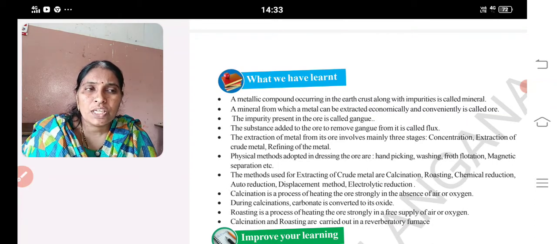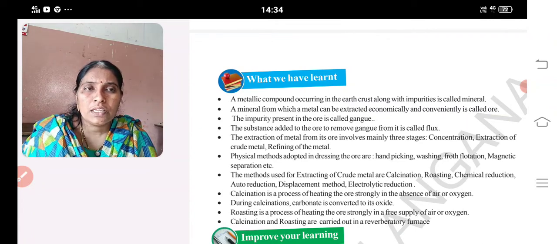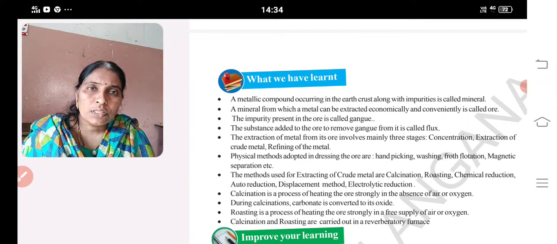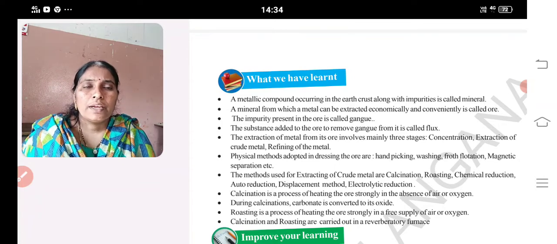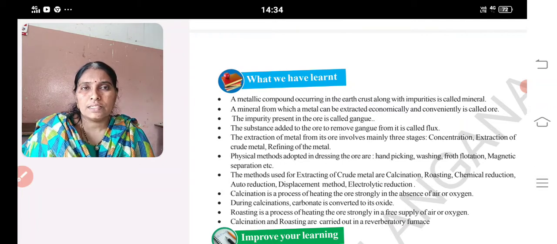It is a process of heating the ore in the absence of air or oxygen. And roasting is a process of heating an ore in a free supply of air and oxygen. Both calcination and roasting can be done in a special furnace called a reverberatory furnace.